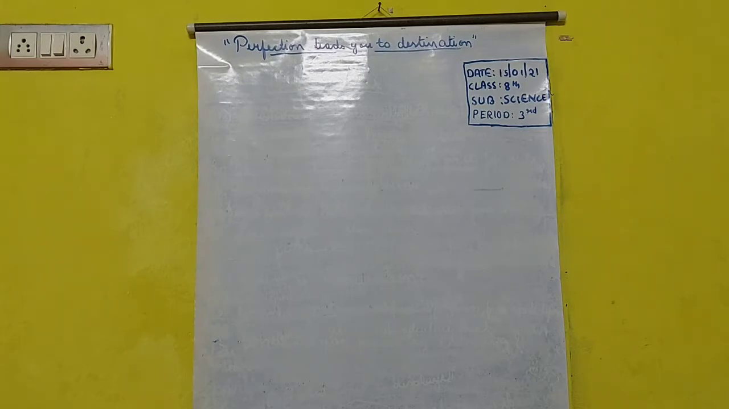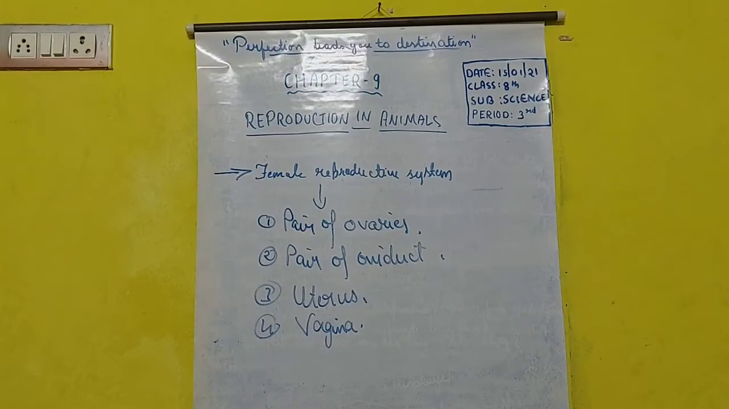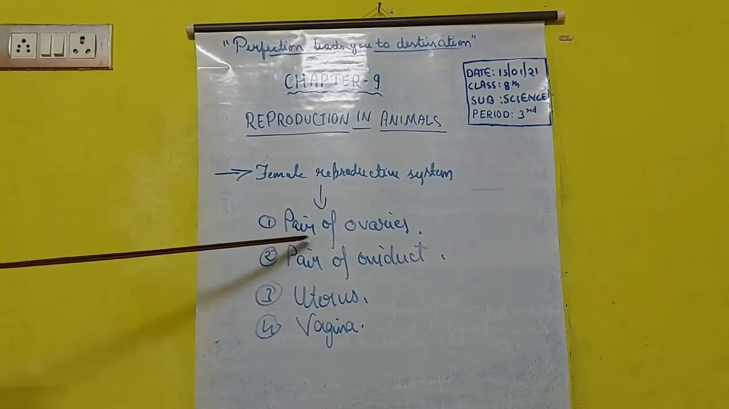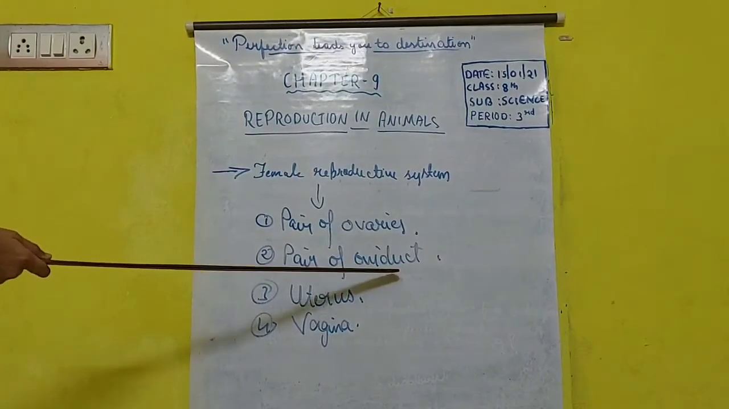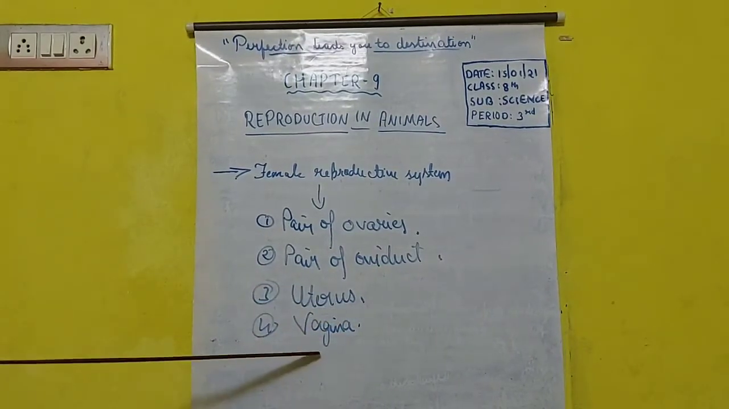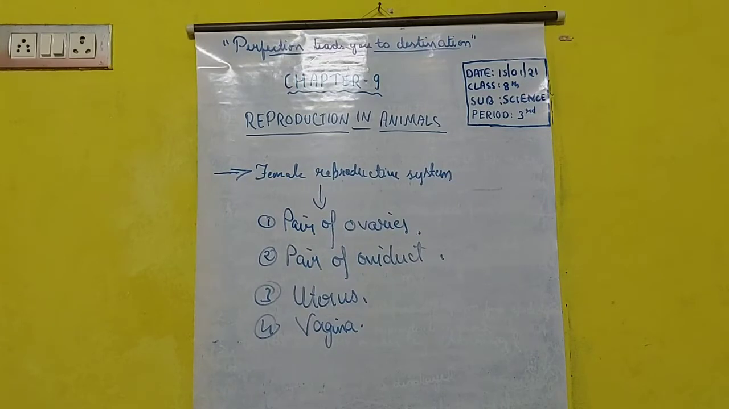Now, the second important part that we are going to start today is the female reproductive system. So, students, the female reproductive system in humans is located in the lower part of the abdomen, and it consists of the following parts. First, the pair of ovaries, then the pair of oviducts, then the uterus, and then vagina. Clear? Then these ovaries are the main organs.